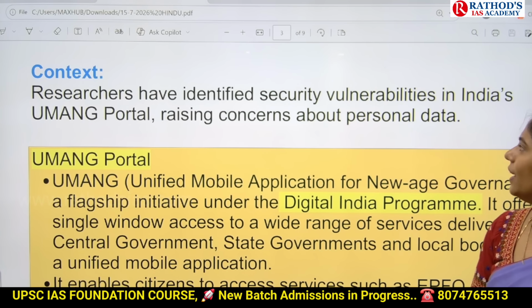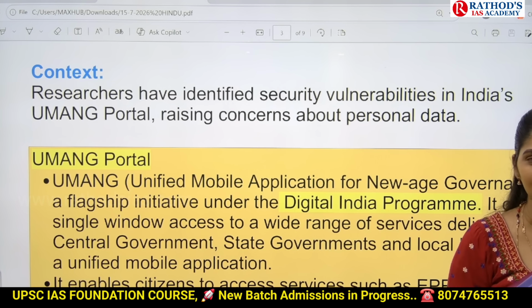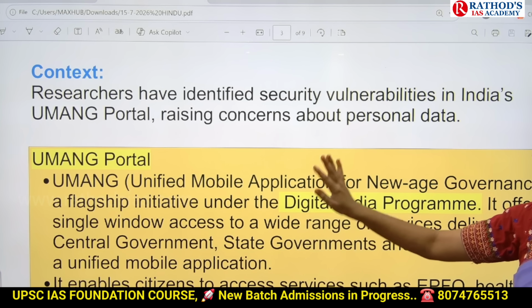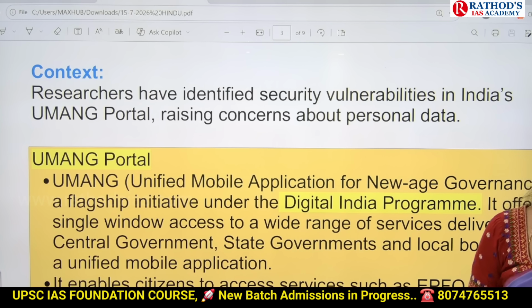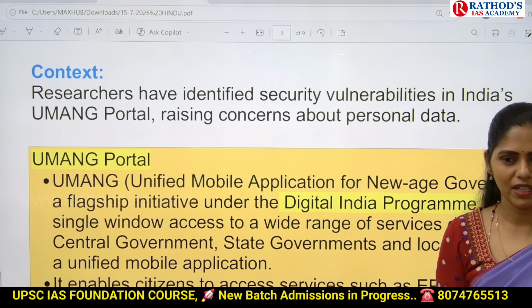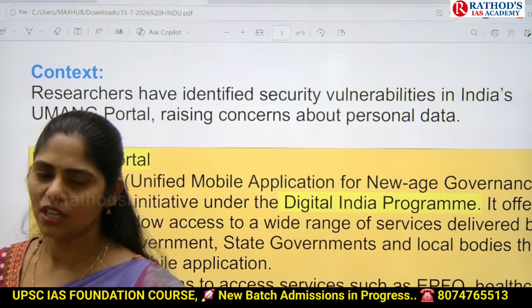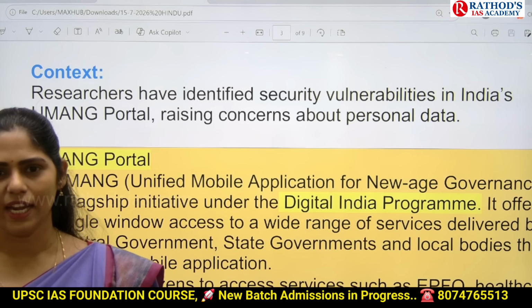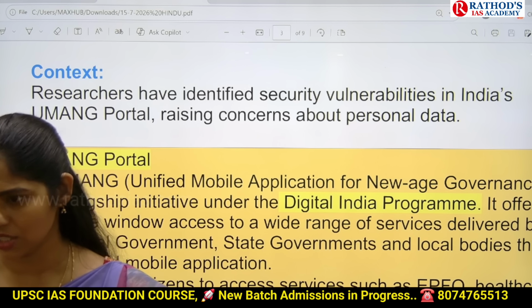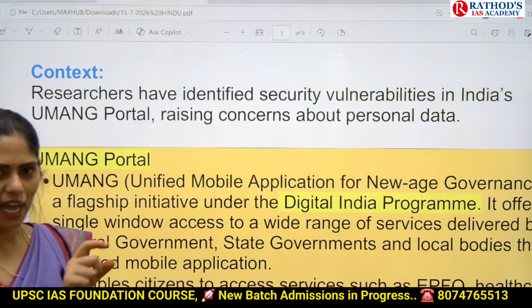Researchers have now identified security vulnerabilities in India's Umang portal, raising concerns related to personal data. That is, there is a leak of data. Because of this, there is an issue of the right to privacy, and even some security concerns. Why? Because in the Aadhaar card, you have a number.